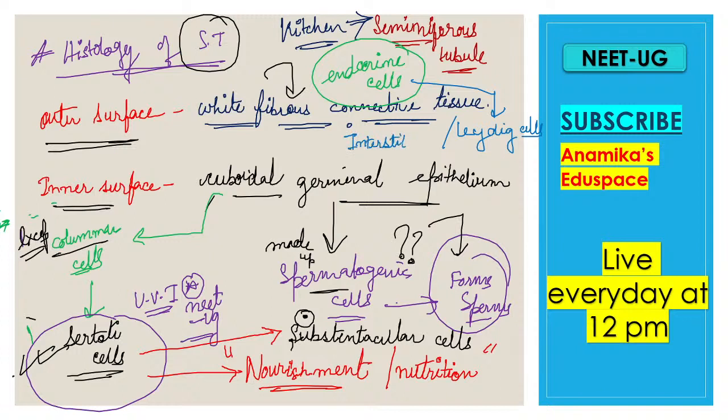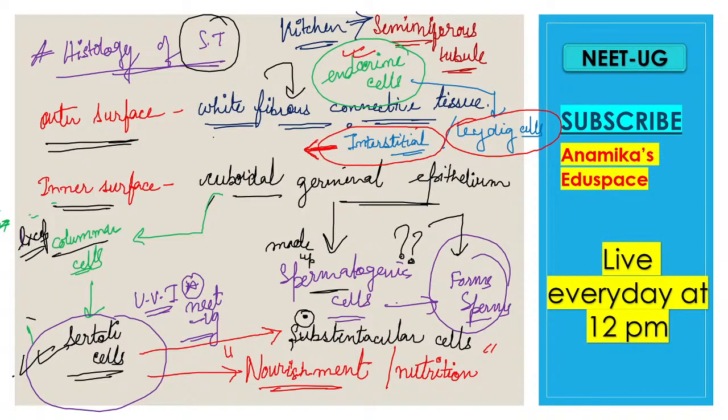As I'm writing, just write it down so that you will be able to read from this note. If you make the note in your copy, as there is less space in my slide, I have to write like this, but you will have more space on your notebook, and you can write one by one what type of cells we find in the seminiferous tubules. So we also find the endocrine cells, which are known as the Leydig cells, and another name for the Leydig cell is interstitial cell.